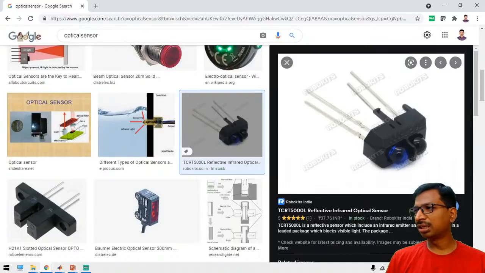Induction motor works under the mutual induction principle, right? See here, the brushless DC motor working principle is entirely different.